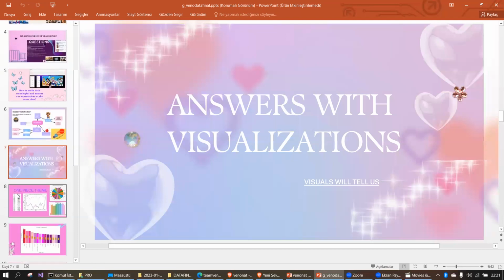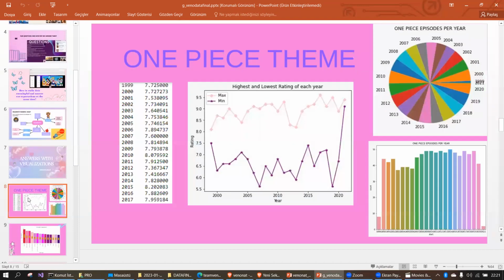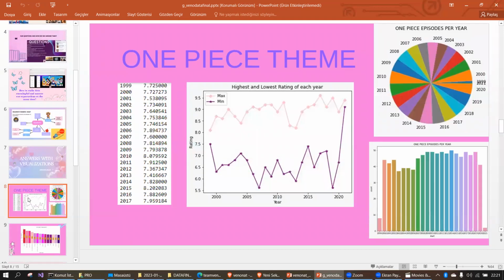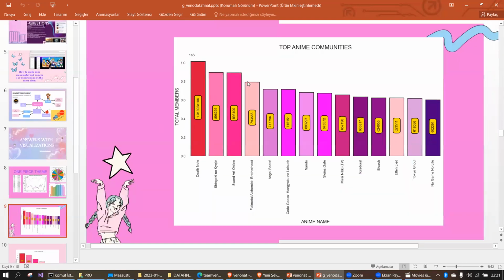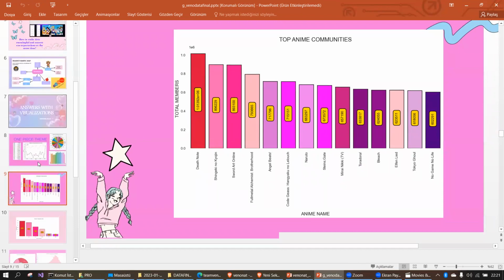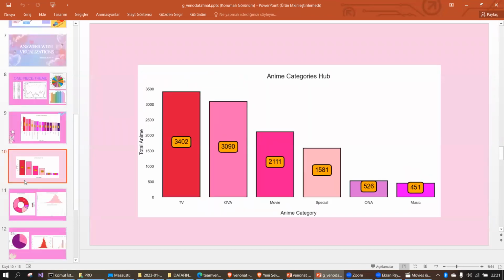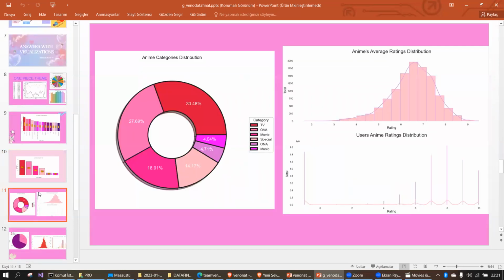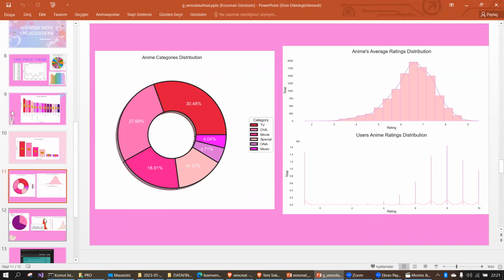and answer with visualizations. For example, our specific popular anime One Piece: years and ratings distribution, highest and lowest rating of each year, episodes per year, top anime communities, anime category sub TV is the most popular, and the anime average ratings distribution. We did it for every type: TV, OVA, movie, special, ONA, music.